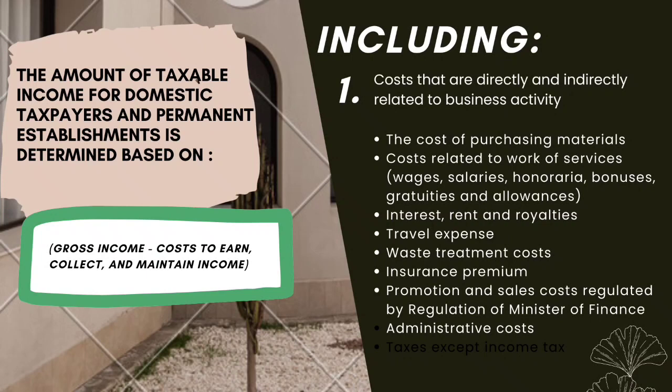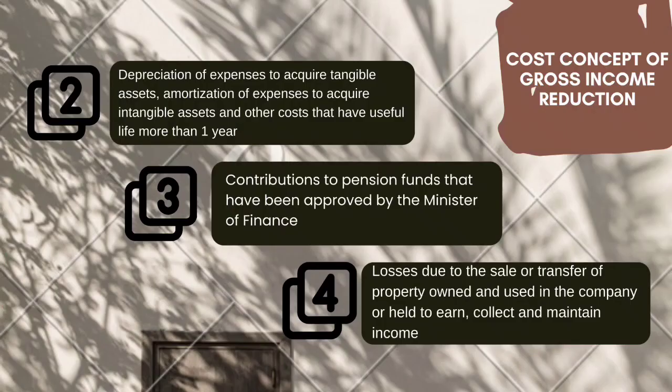This includes, first, costs that are directly and indirectly related to business activity, consisting of the cost of purchasing materials, costs related to work of services, wages, salaries, honoraria, bonuses, gratuity and allowances, interest, rent and royalties, travel expense, waste treatment costs, insurance premium, promotion and sales costs regulated by regulation of Minister of Finance, and the last one, administrative costs. Second, depreciation of expenses to acquire tangible asset, amortization of expenses to acquire intangible assets, and other costs that have useful life more than 1 year.